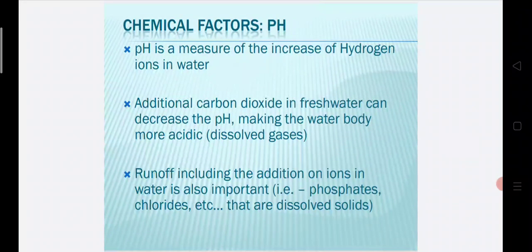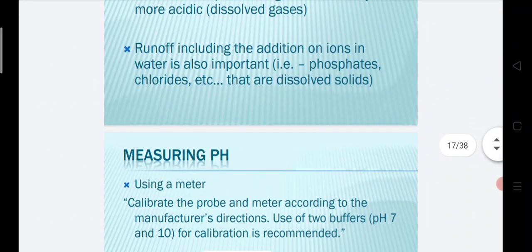Runoff, including the addition of ions in a water, is also important. That is the phosphates, chlorides, etc. that are dissolved solutes. If these are present in a water, the water quality will be affected.